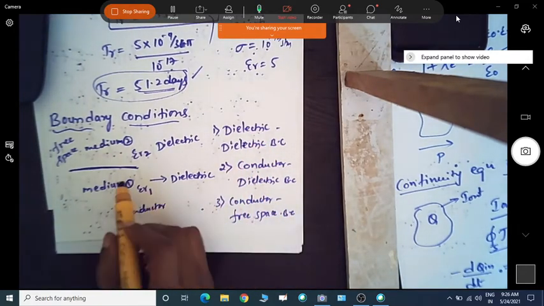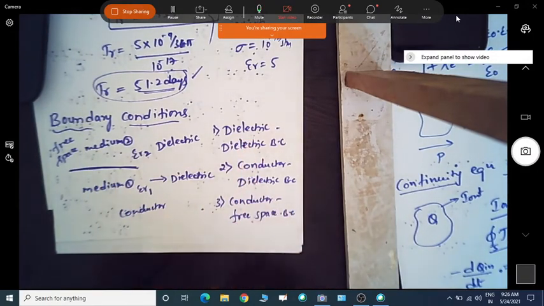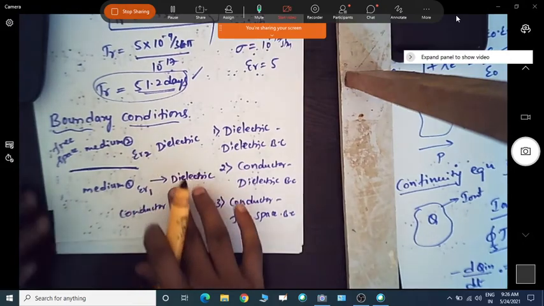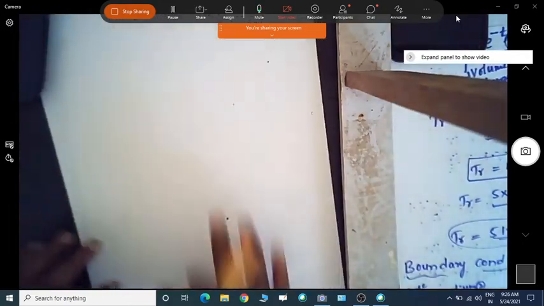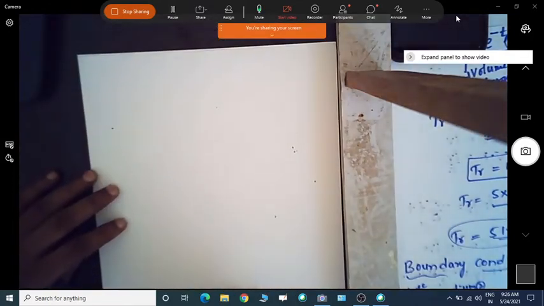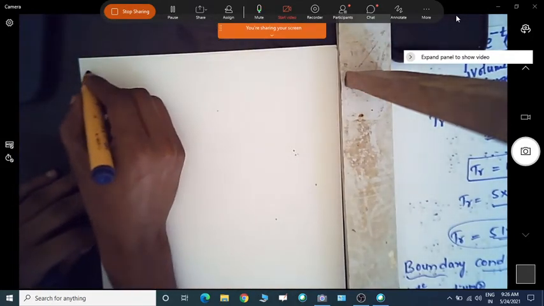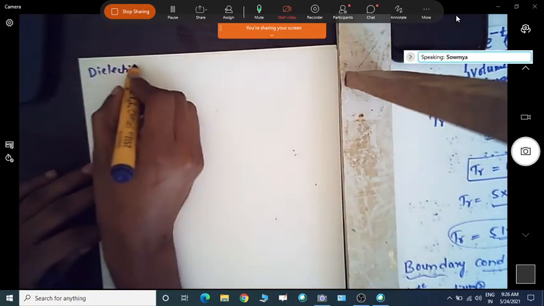Now we need to derive the conditions for the field quantities for different mediums. We will see first how to derive the boundary conditions for the dielectric boundary condition. So now let us take the dielectric boundary condition.